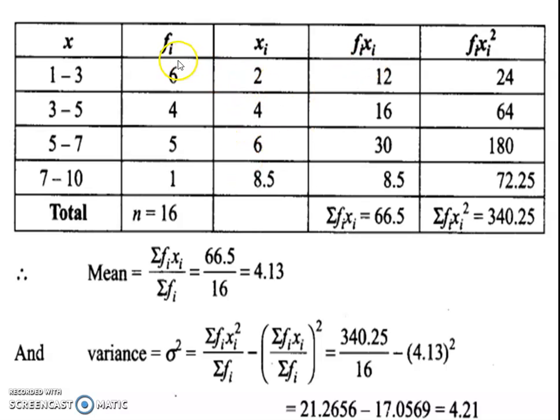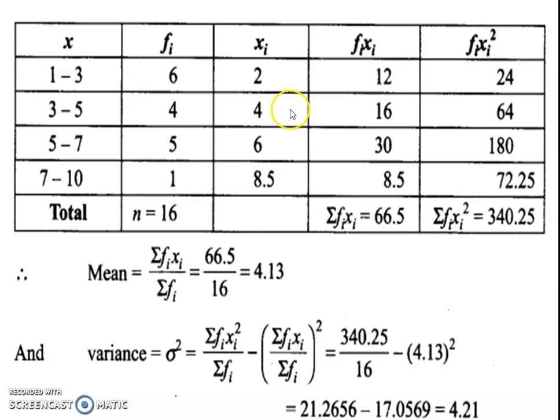Now we need fi into xi. 6 into 2 is 12, 4 into 4 is 16, 5 into 6 is 30, 1 into 8.5 is 8.5. So we have fi xi as 12, 16, 30, 8.5. The total of all these elements, summation fi xi, is 66.5.